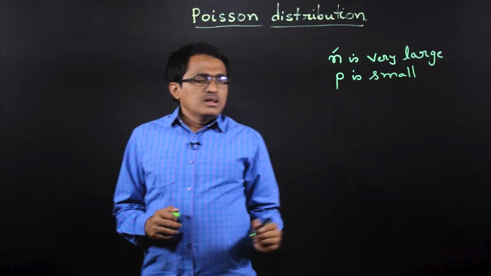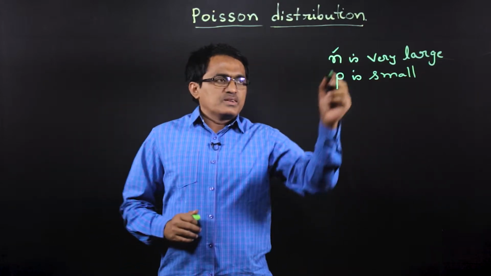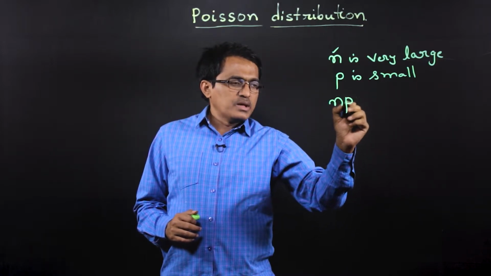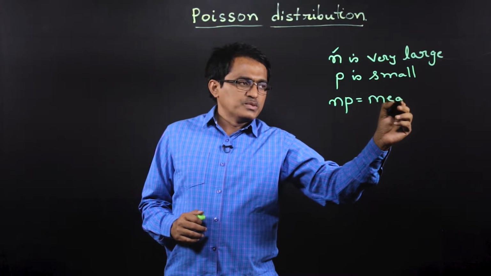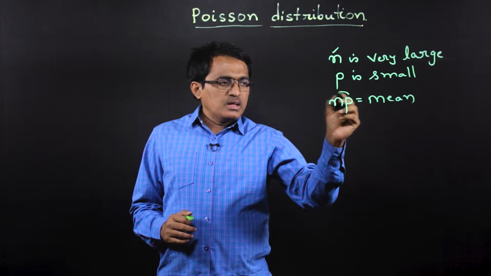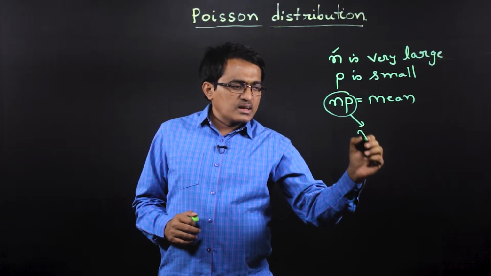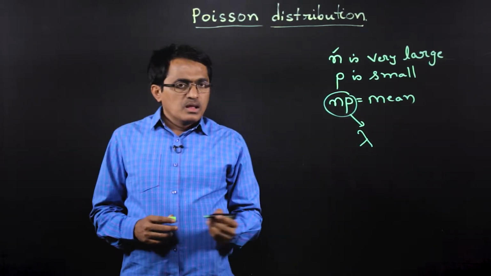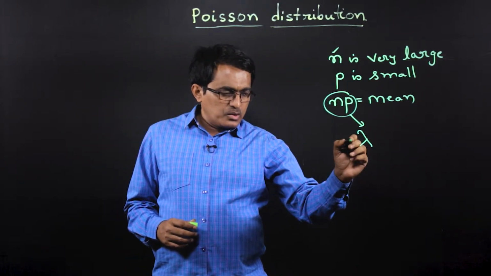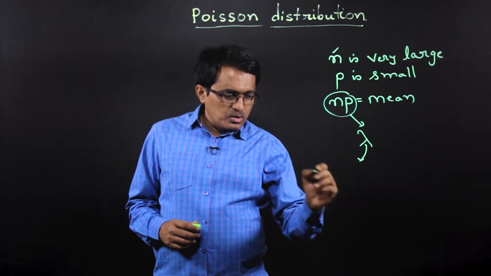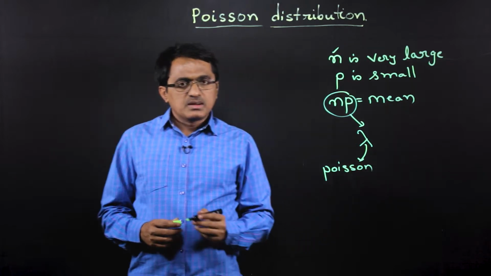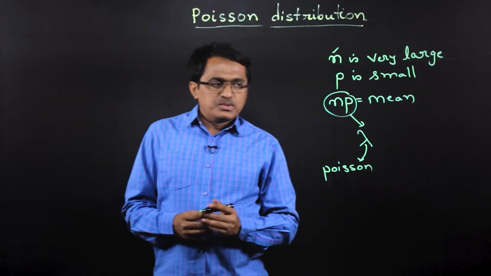In such cases, what we observe is this: if we consider the mean of the binomial distribution, that is np, as discussed in the binomial distribution, this mean almost behaves like a constant lambda. So taking this clue, we are going to use the Poisson distribution to model this situation. So, what is this Poisson distribution?